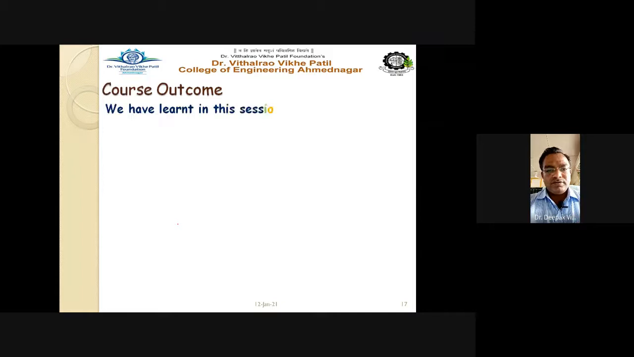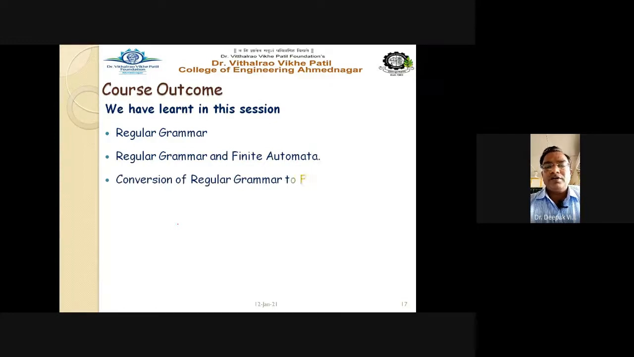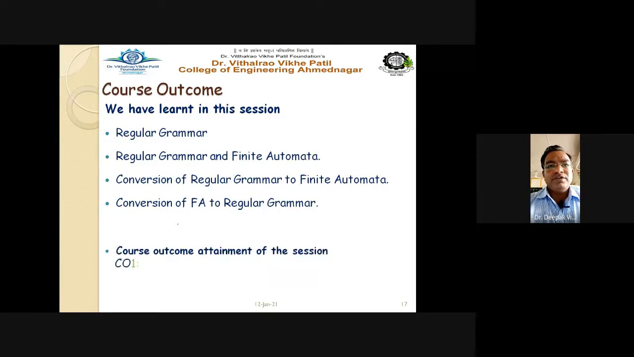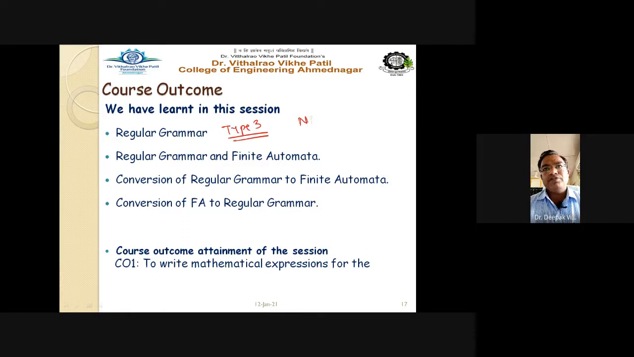Okay, so in this session today we have learned regular grammar and finite automata, conversion of regular grammar to the finite automata, and conversion of finite automata to the regular grammar. First we discussed the regular grammar, also called type 3 grammar, having the format NT gives T dot NT. Means on the left hand side only one non-terminal is there, and on the right hand side there is at most one non-terminal.